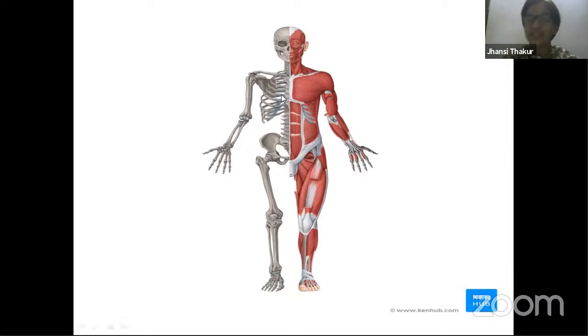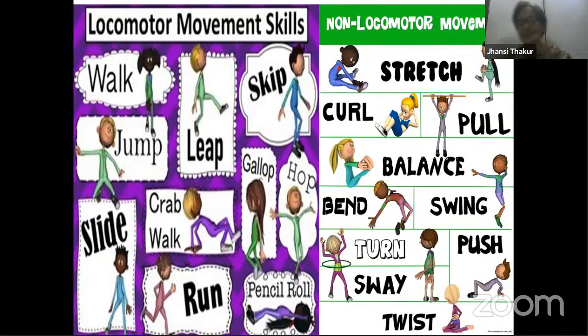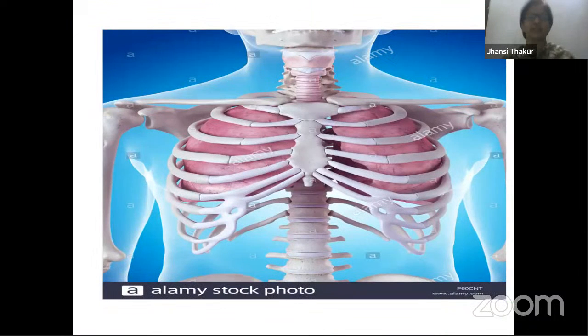Skeletal muscles are attached to bones, which help in locomotion and movement. And we also learned how the skeletal muscles are attached to bones. It is through the tendons. These are the different types of movements you do in your daily life, right from morning till evening: walking, jumping, curling, etc. If you're standing in one place and moving your body parts, for example, right now I'm sitting over here and moving my hands, showing gestures, this is movement. If I shift my body's position from A to B, then it is, sorry, locomotion. Locomotion and movement take place because of bones and muscles working together.